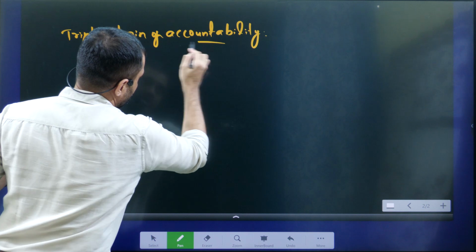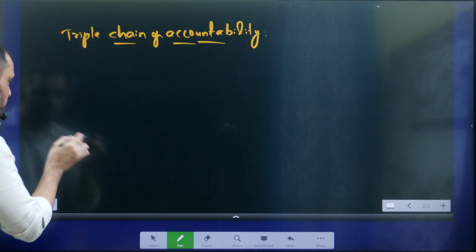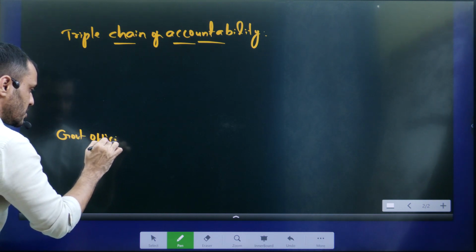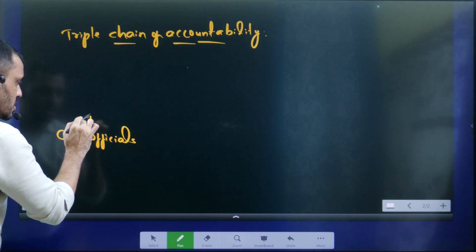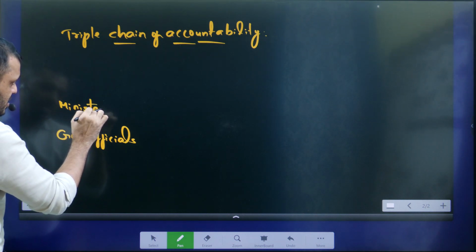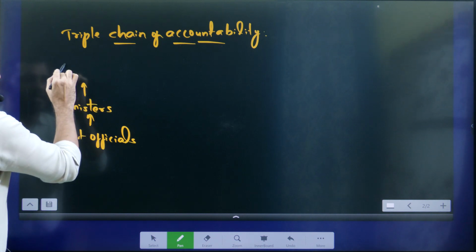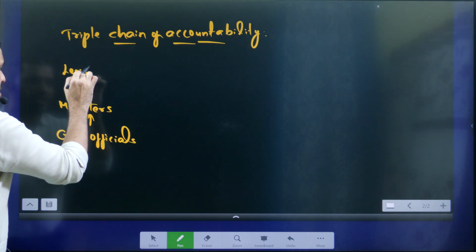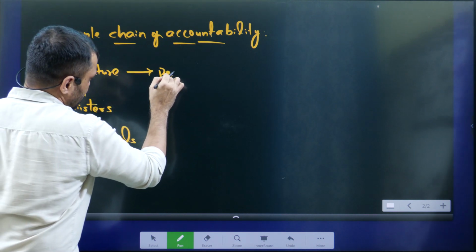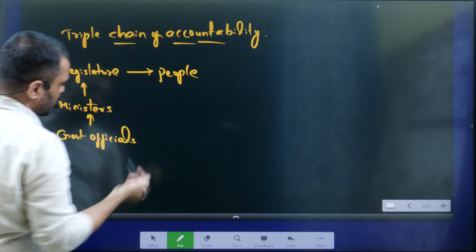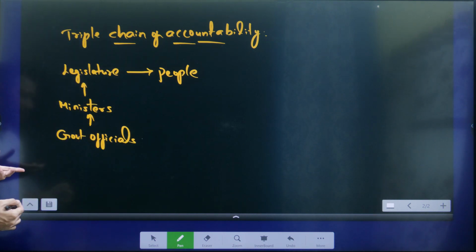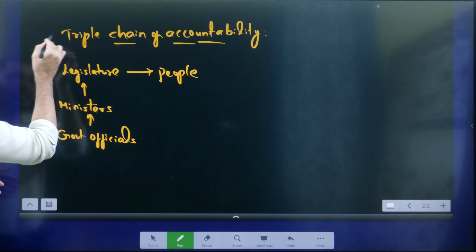The triple chain of accountability is all about government officials being responsible to the ministers, ministers being responsible to the legislature, and the legislature being responsible to the people. But with this bill, government officials are not at all responsible to the ministers. That means the triple chain of accountability is missing.